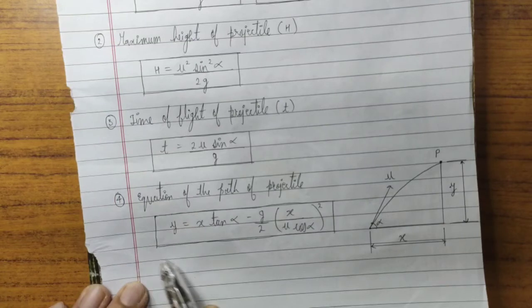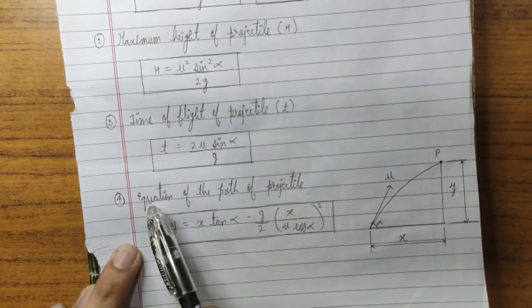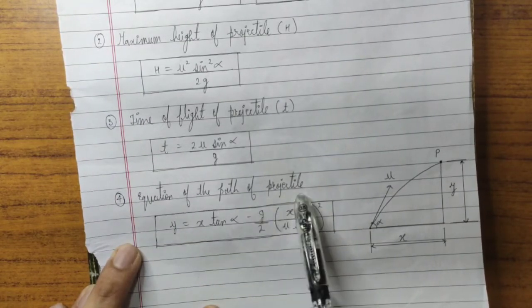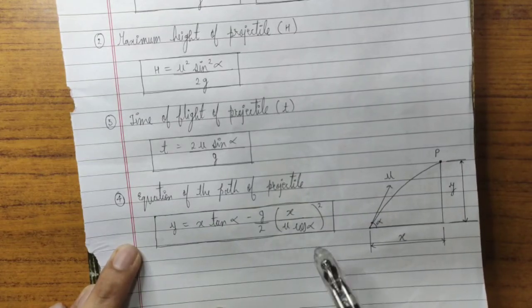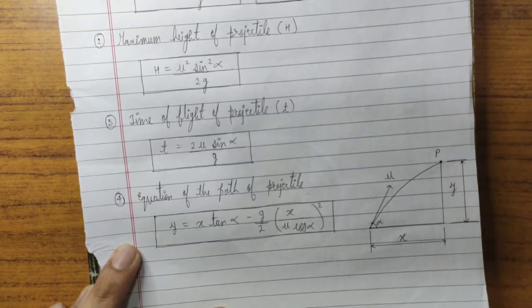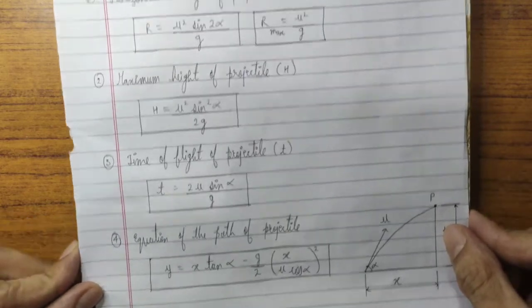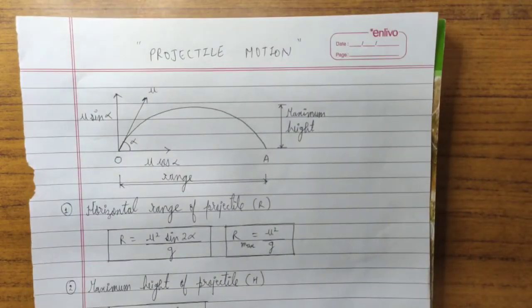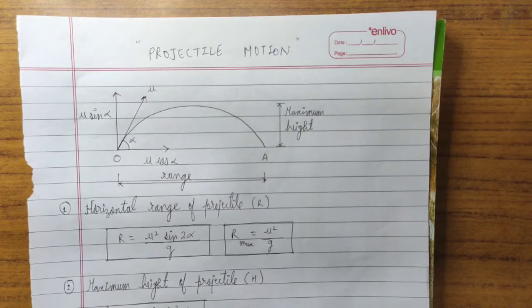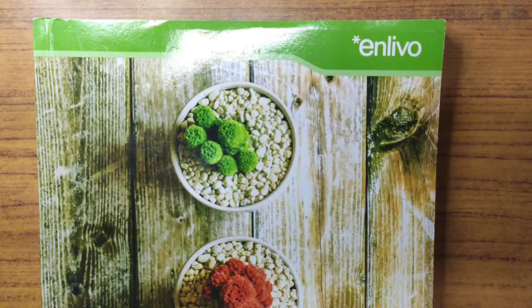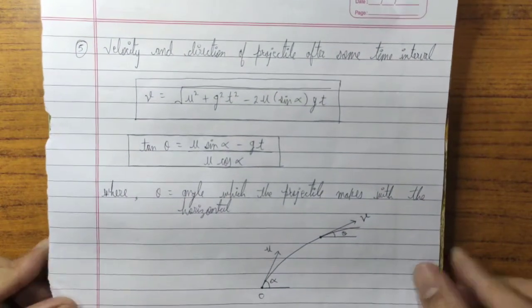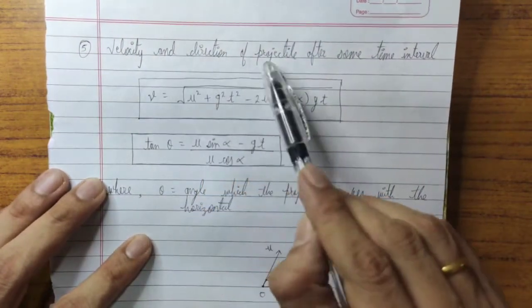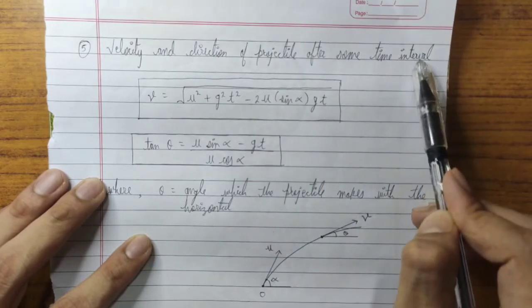Okay, so this is a very important equation, and this is the equation of the path of a projectile. We'll see this equation in much detail while solving the numericals. At that time this concept will also get much clearer. Okay, so now these are the basic 4 formulas. Now, along with these 4 formulas, there is one more concept. The 5th concept is the velocity and direction of a projectile after some time interval.